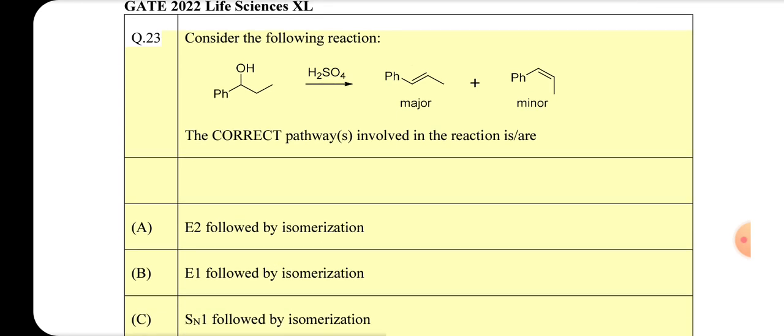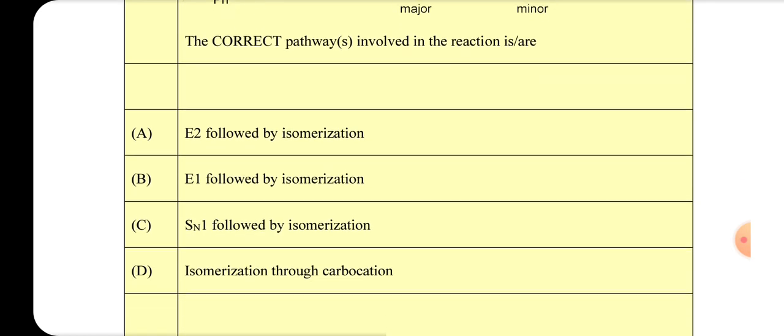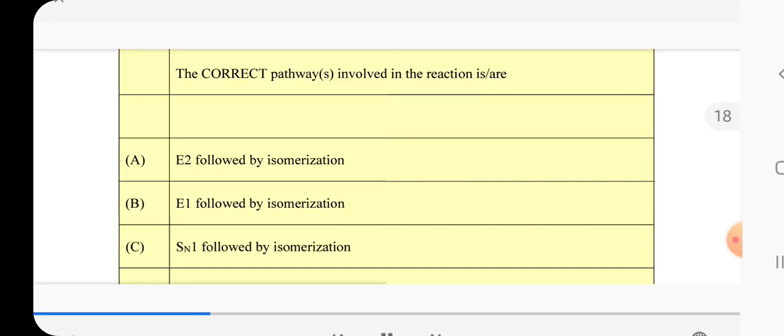Consider the following reaction. The correct pathways involved in the reaction are: A. E2 followed by isomerization, B. E1 followed by isomerization, C. SN1 followed by isomerization, D. Isomerization through carbocation.